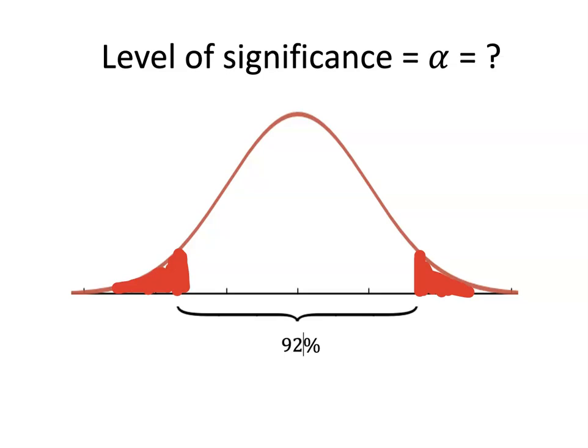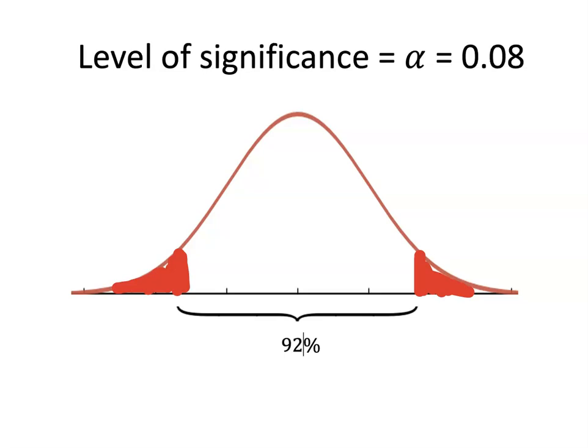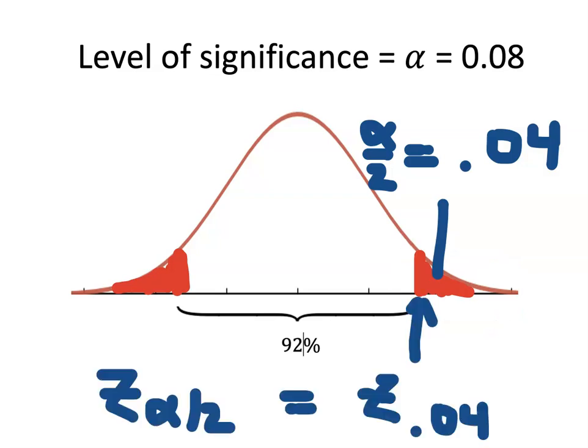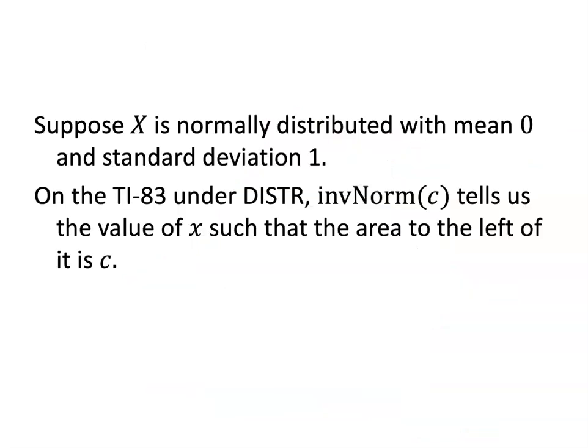So the level of significance in this case, what do those add up to? Well, the level of significance is going to be 0.08. Alpha equals 0.08, which means that alpha over 2 is 0.04. So this area here is 0.04. So we need to find z sub 0.04. We need to find the z-score that corresponds to this value, so that the area to the right is alpha over 2, 0.04.